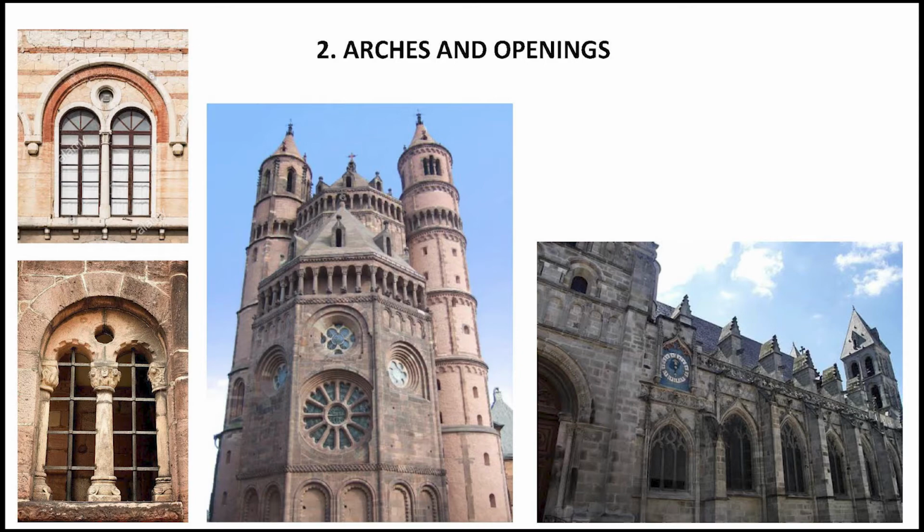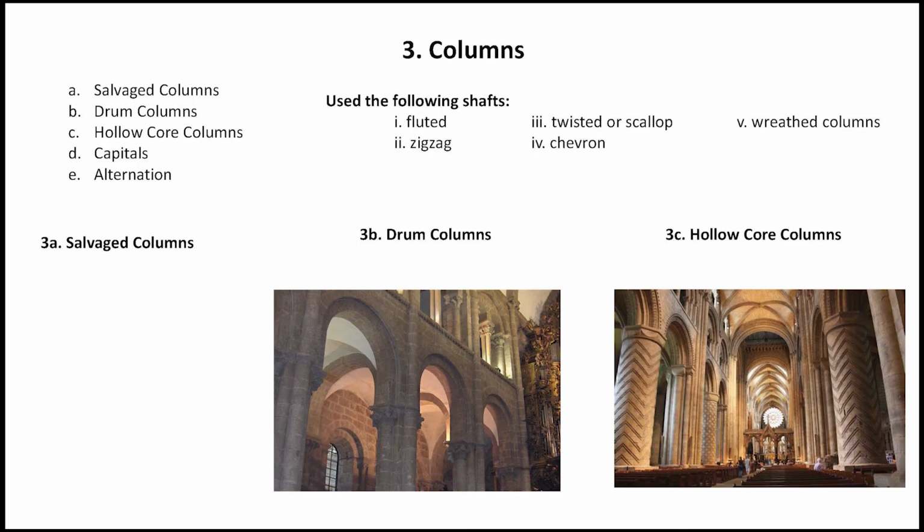On the extreme right of this particular slide, you can see a still from the Autun Cathedral in France, where we can see the pointed arches that had been used. The next component that we are going to discuss is the Romanesque columns.